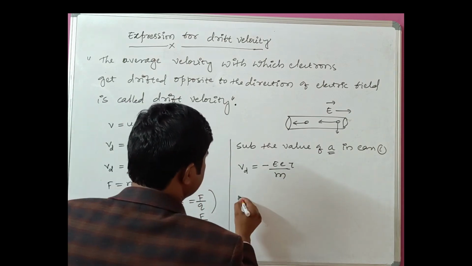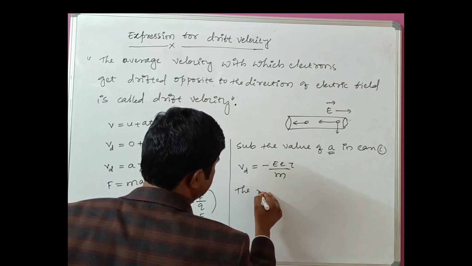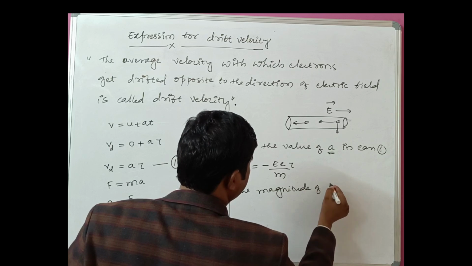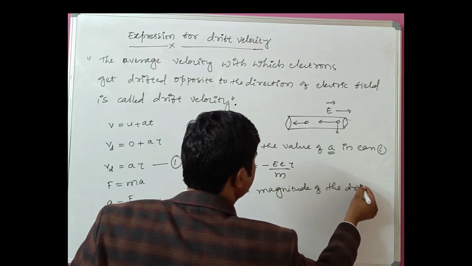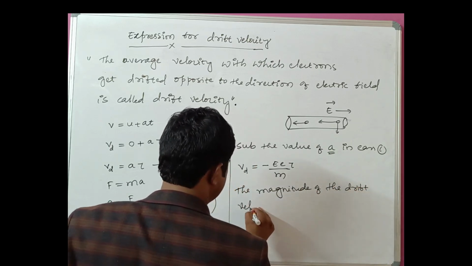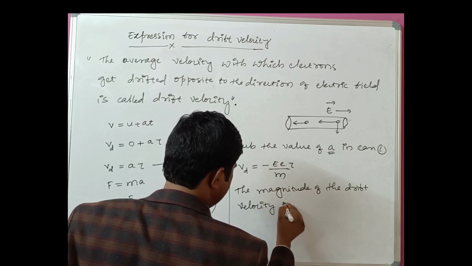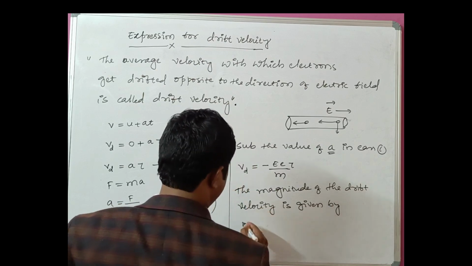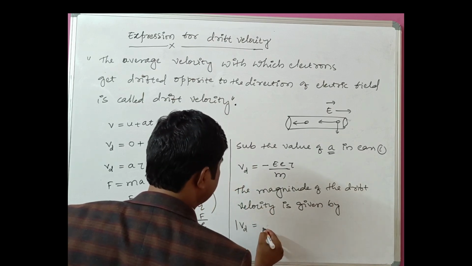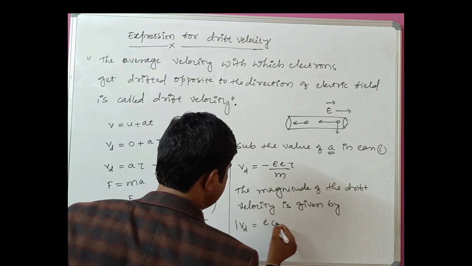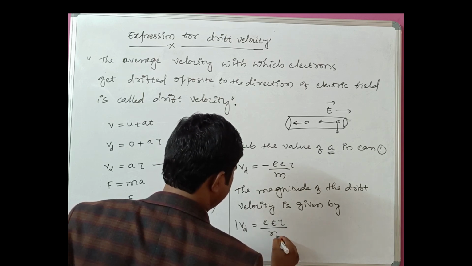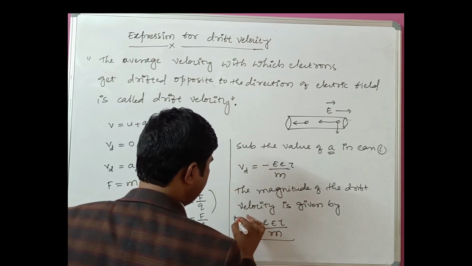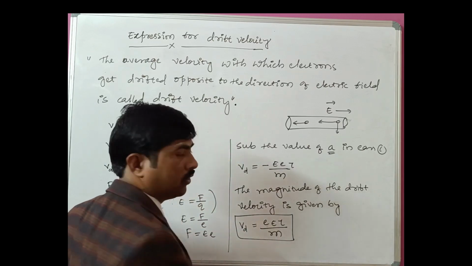So the magnitude of the drift velocity is given by eE tau divided by m. So this is the expression for drift velocity. I hope you understood this.